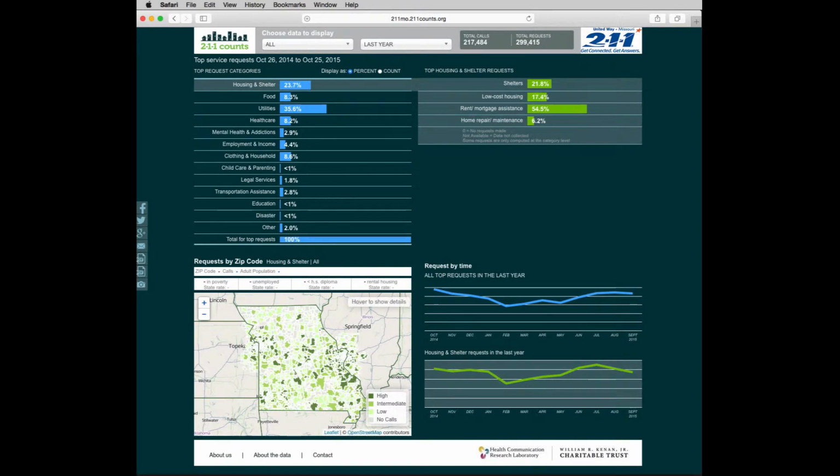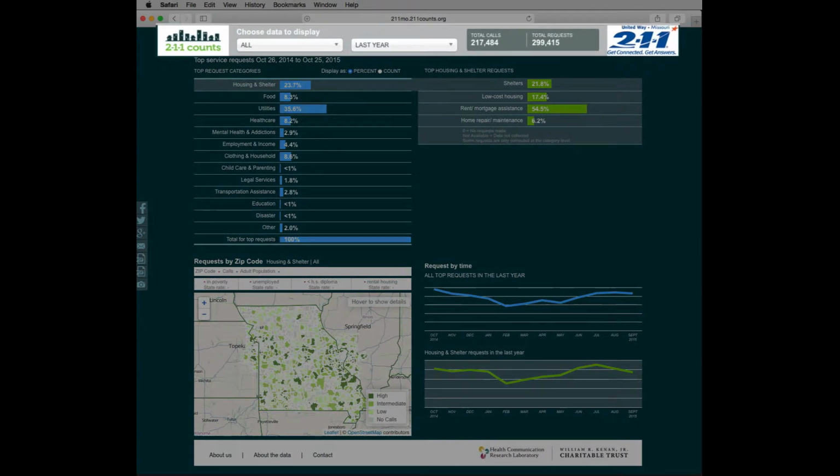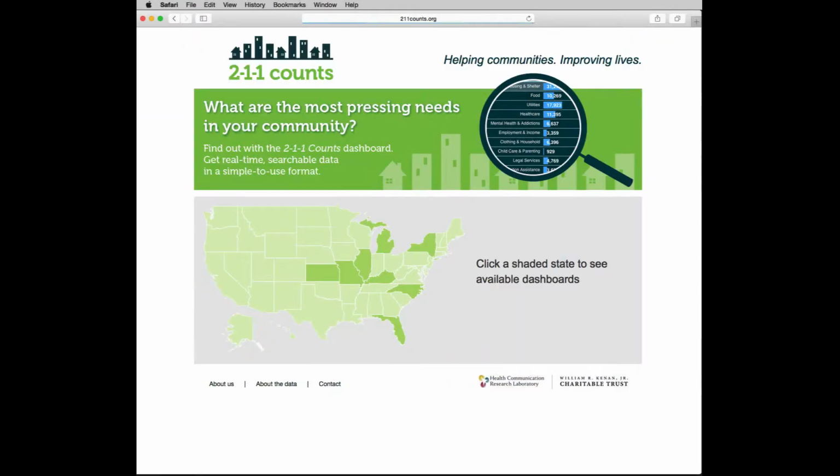This video will give you a look at the control panel, which is the gray strip at the top of the page. The drop-down menus control the data that you see below. Here is the 211 Counts icon. Clicking on this icon will take you back to the home page.